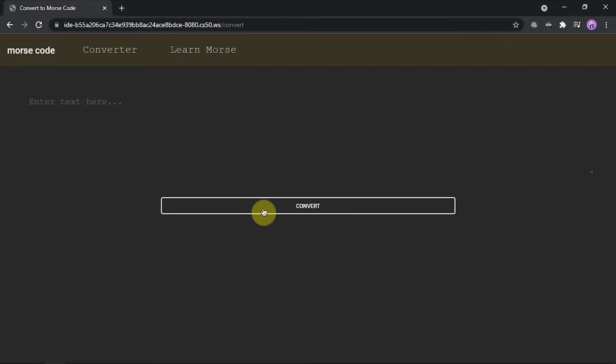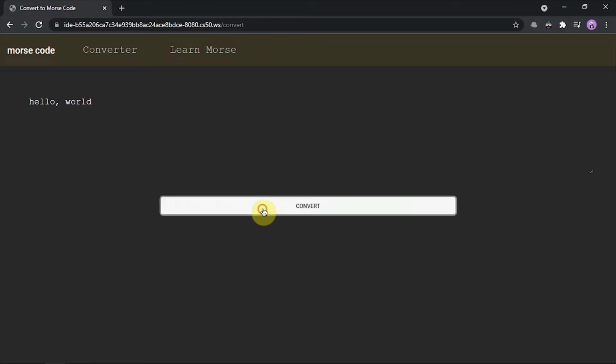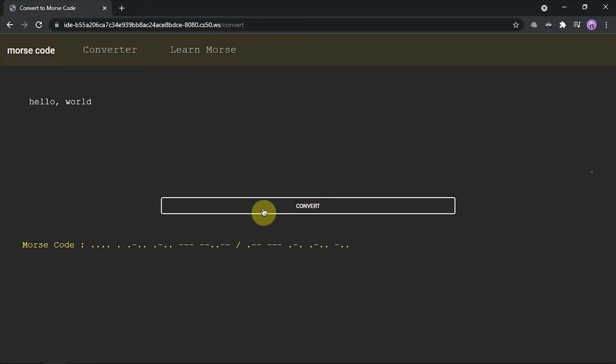This convert page has a text field that you can enter text. After you enter text, you can hit convert and this gives you the Morse code of the text entered above.